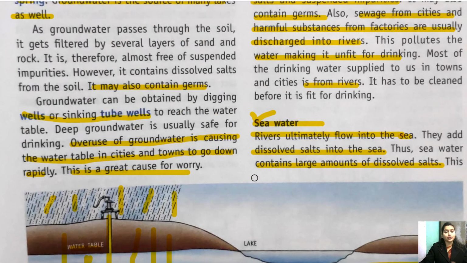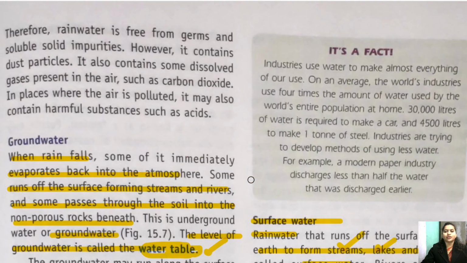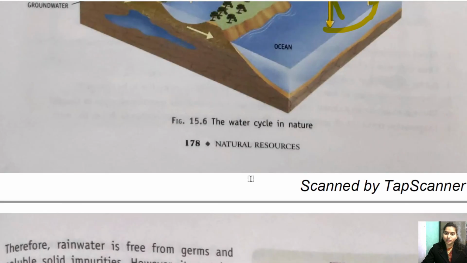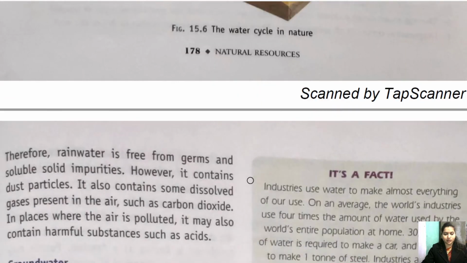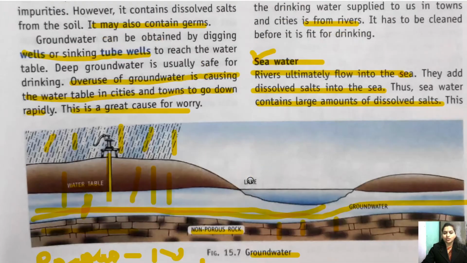And children, you know that this is the only reason why we have a scarcity of water. Alright, though 3/4 of the area is covered with water, still we have a scarcity of water. Why? Because most of the water is salty water. Clear? Getting it? And we have very little water that is fit for drinking. All right, so children, these were the sources of water.